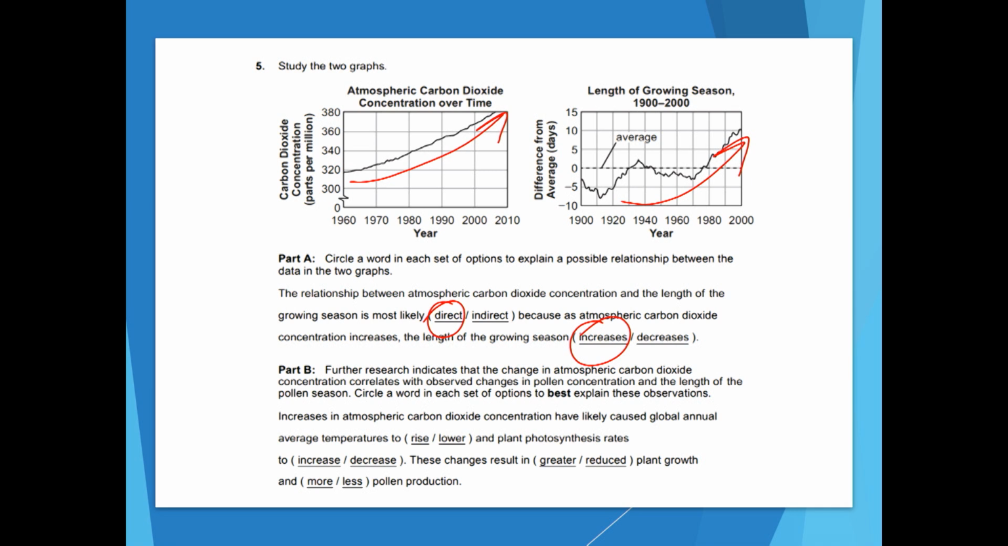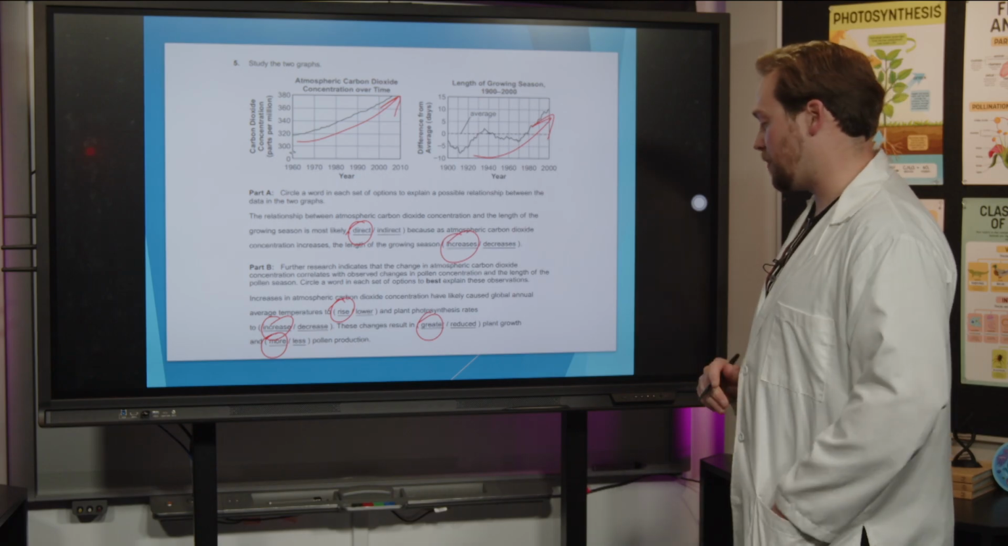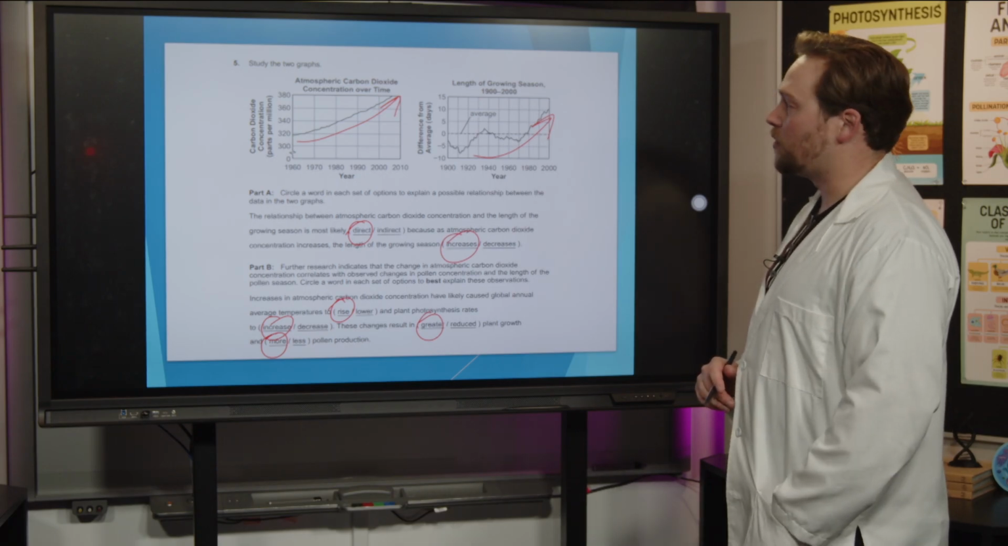They're both increasing. All right, B says, increases in atmospheric carbon dioxide concentration have likely caused global annual average temperatures to rise and plant photosynthesis rates to increase. These changes result in greater plant growth and more pollen production. So that's what I got for that one. I think that's going to be our best option. Let's move on to the next one.